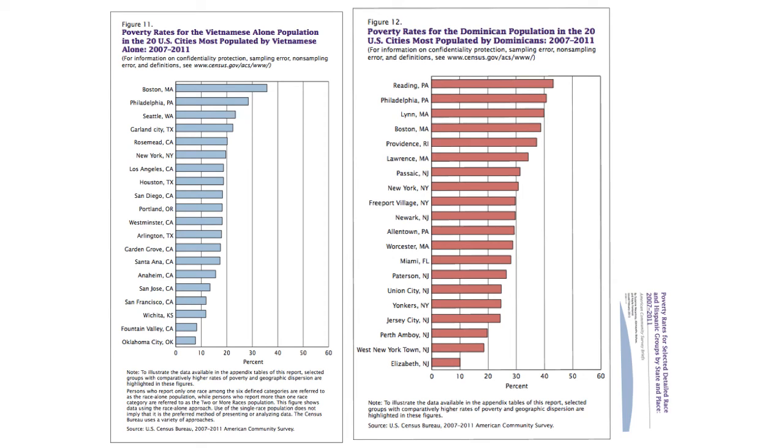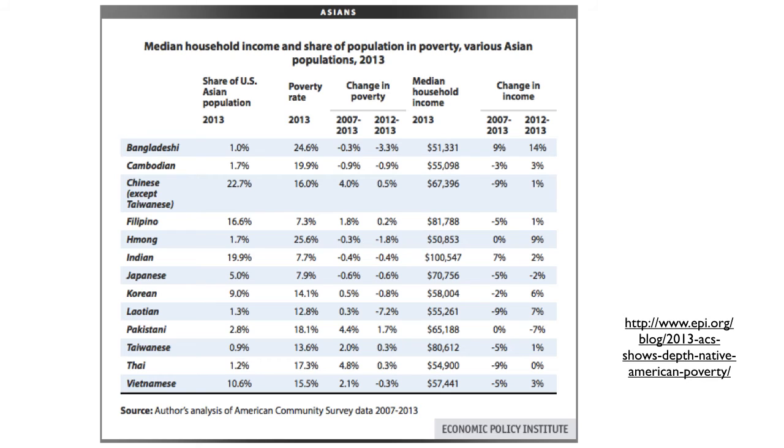But even that's only telling us part of the story. So there's variation by racial or ethnic subgroup by geography too, which as you see here, wildly different poverty rates for Dominicans depending on where they live. This is a similar kind of breakdown for Asian American populations.